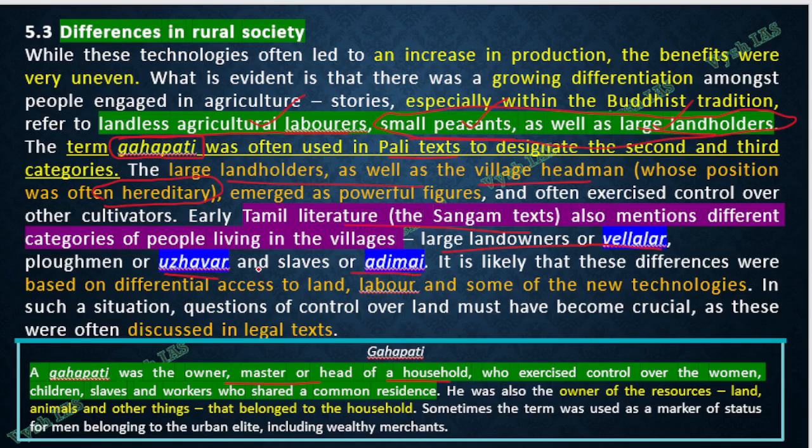Even in the present-day context, these terms in Tamil mean almost the same. So these are all based on how much land you have, how much labor you have, how much technology you adopted. All these things are discussed in those legal textbooks also. Like we have Manusmriti in the north, we have other books in the south also. Everywhere these things will be explained and defined in particular.